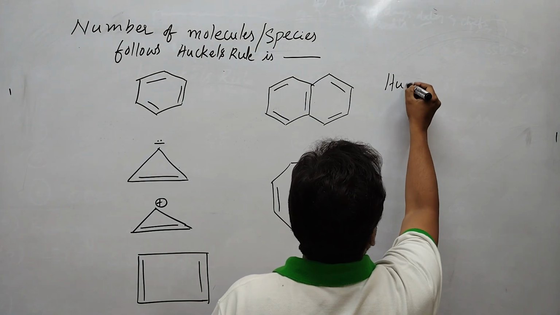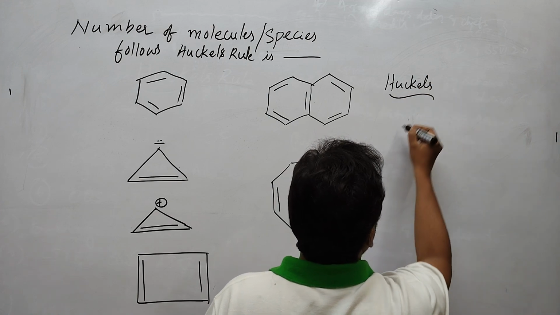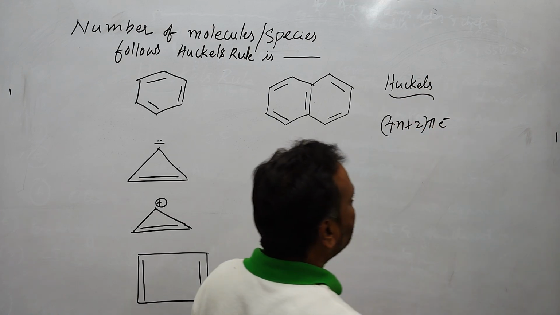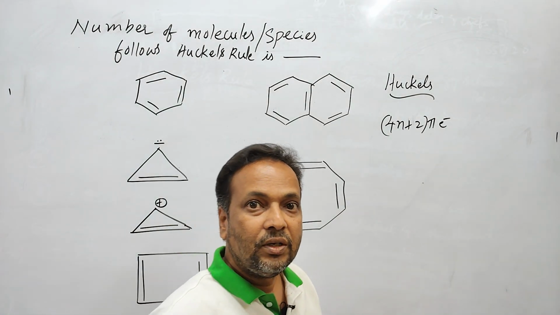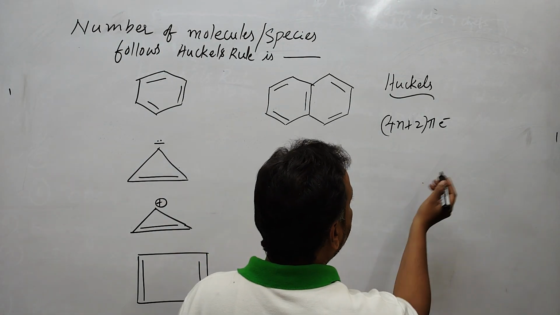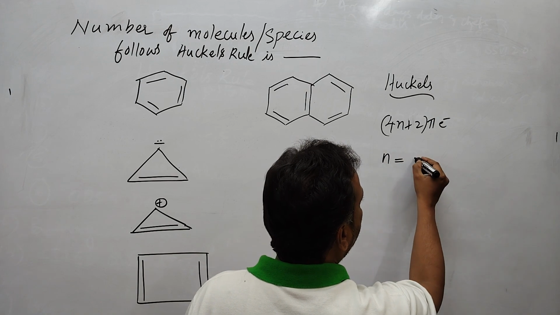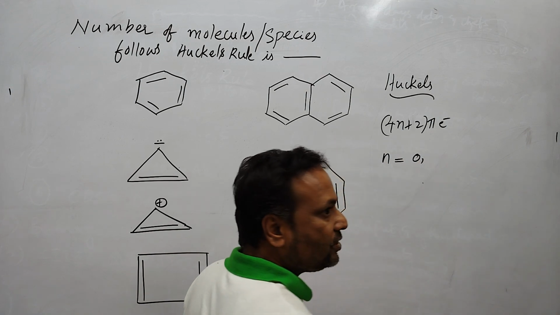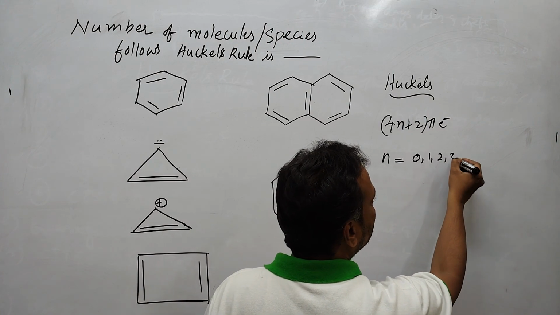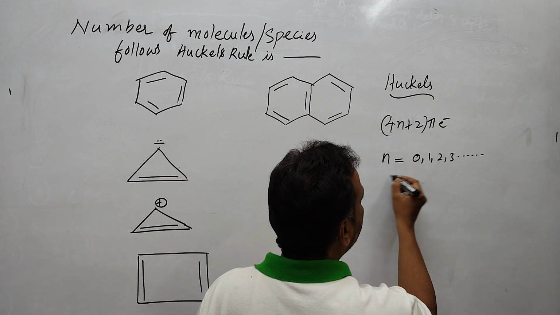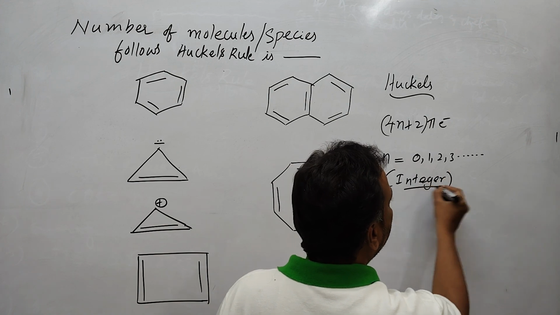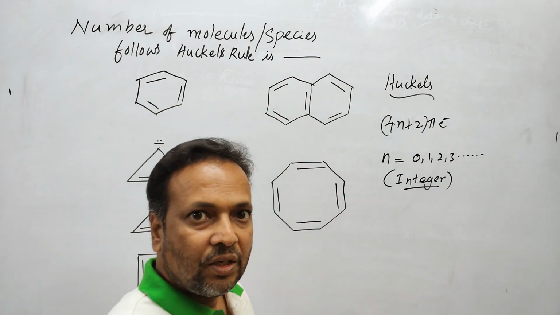According to Huckel's rule, it is the 4n plus 2 pi electron rule. According to this rule, n should be an integer. n should be 0, 1, 2, 3 and so on.